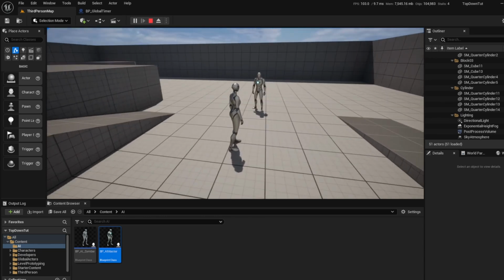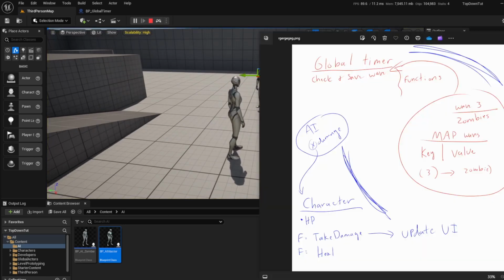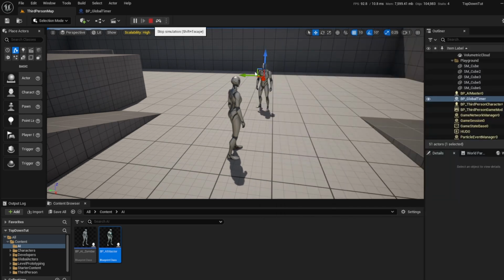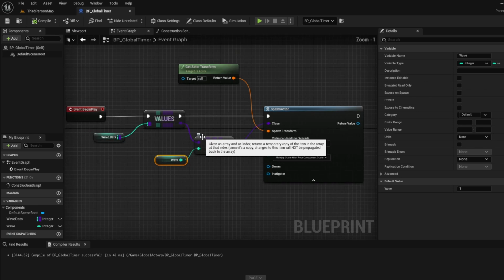So you could see how the functionality works, and how when we just took a minute to draw up this really simple image to get an idea of how I want this to work, I want this kind of timer thing. We've drawn up the functionality there. This is the code. And then we're using these blueprint nodes to implement this code so that it does what we want it to do in the game.